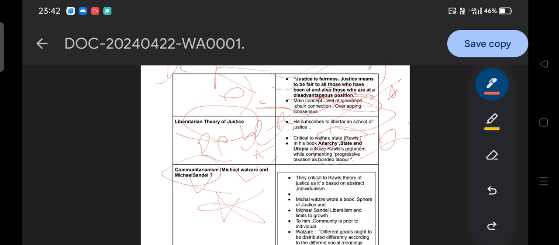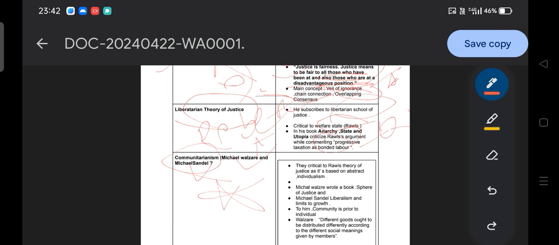Why do they criticize John Rawls' theory of justice? I also got this question wrong. They are critical of Rawls' theory of justice because it is based on abstract individualism. The communitarian theory of justice believes that Rawls' theory is based on individualism. Although Rawls talks about social welfare and benefit, at the same time he protects liberty.